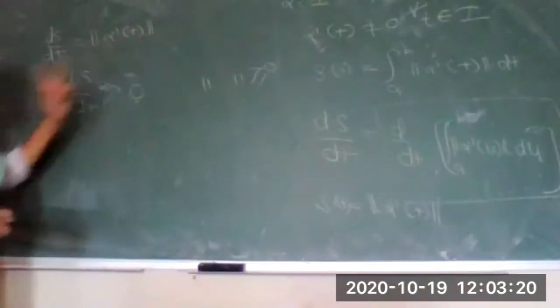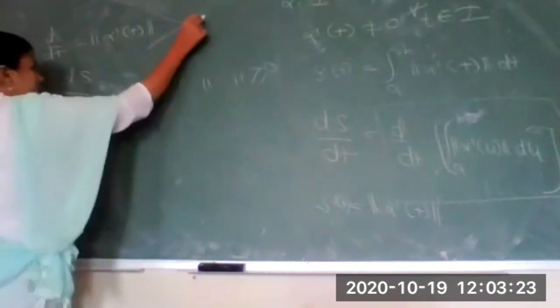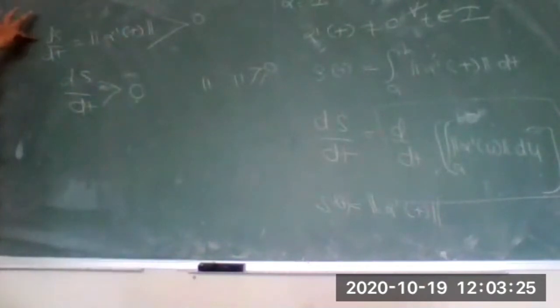The first condition of a norm is that it is greater than or equal to 0, but equality is not possible here, because alpha dash of t is not equal to 0. So the norm of alpha dash of t is strictly greater than 0, so I can say ds by dt is greater than 0.